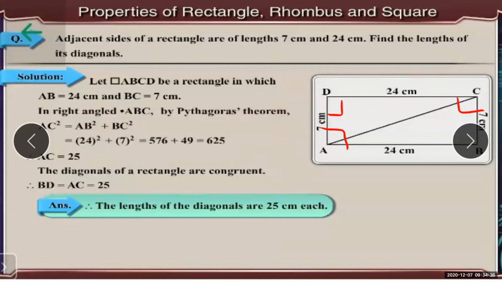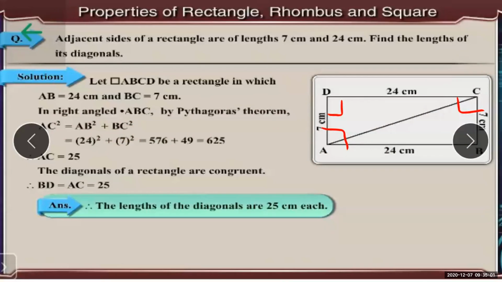The square of the length of the hypotenuse is equal to the sum of the squares of the remaining two sides. So AC square is equal to AB square plus BC square.